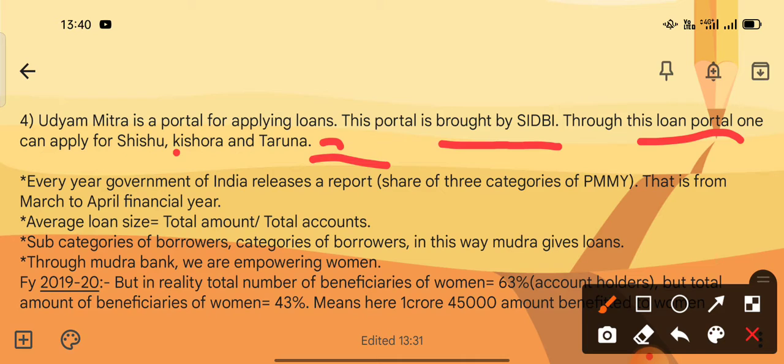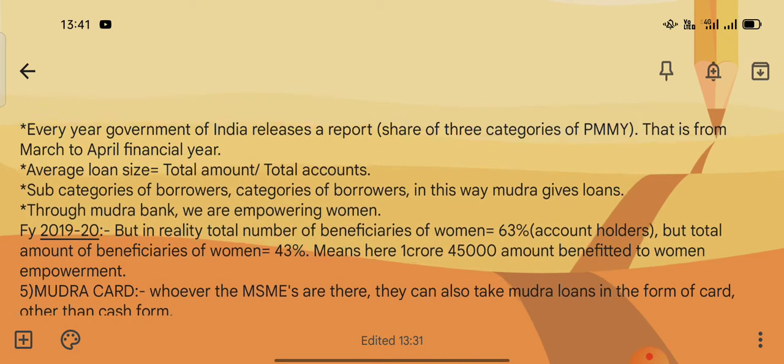Every year, the Government of India releases a report containing the share of the three categories of Pradhan Mantri Mudra Yojana. The financial year runs from April to March, and the report is released by the government around then.